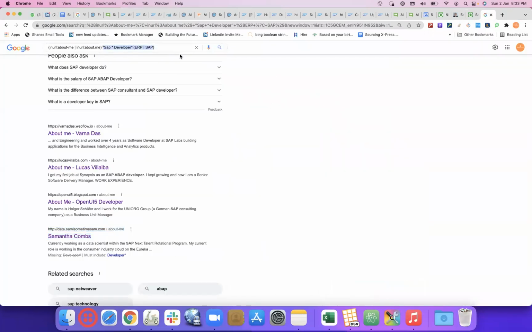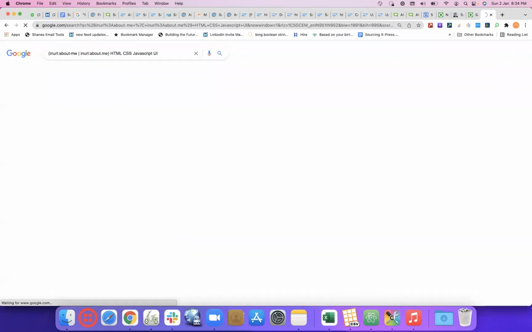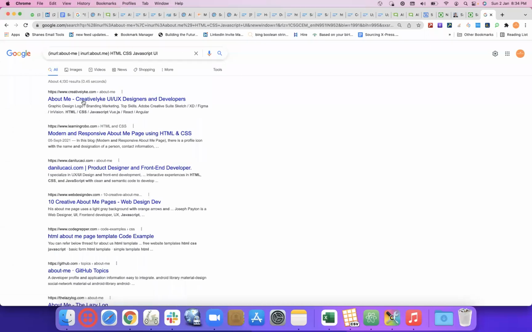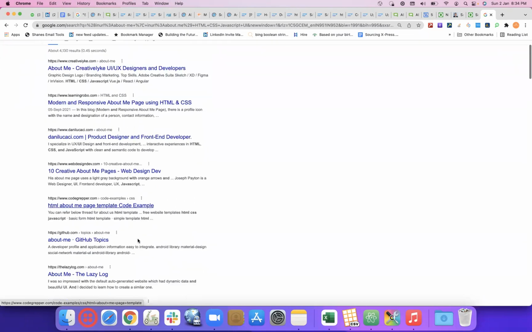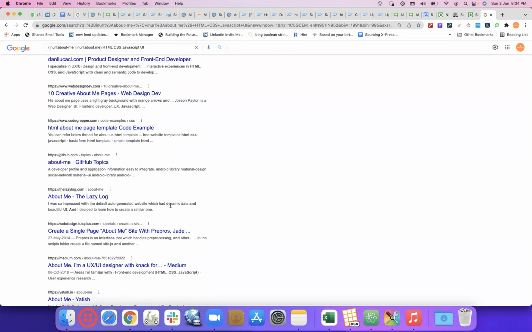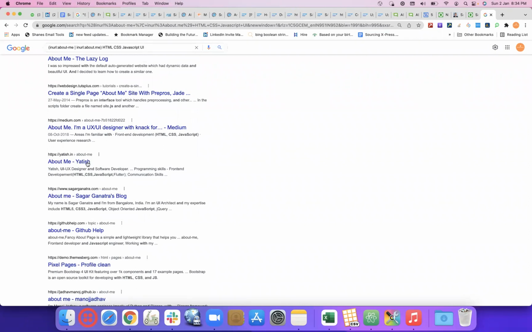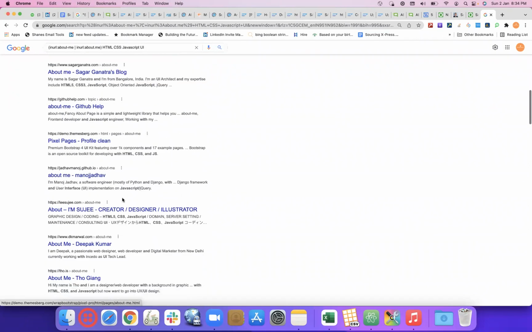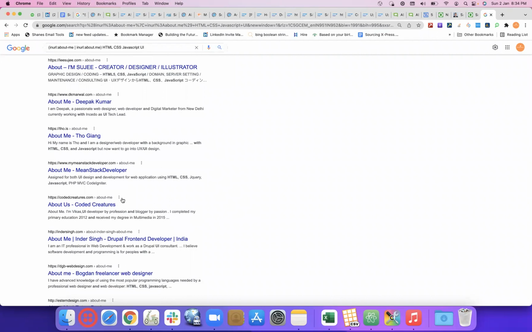So let's say if we remove this. So if you see, you got it from various sites. There might be individual sites, there might be a GitHub. So additionally, location would give you additional results.